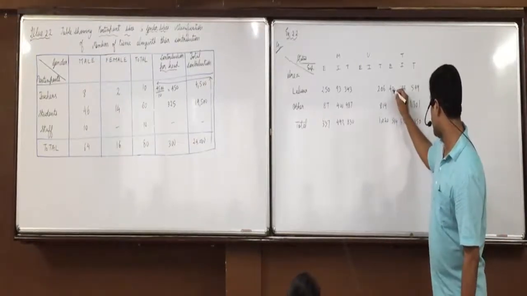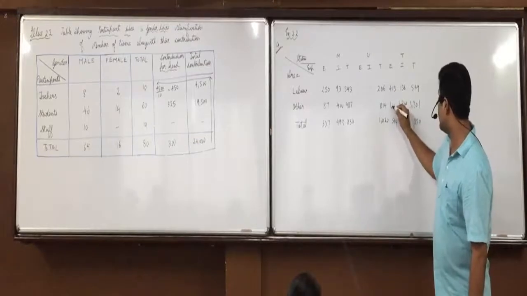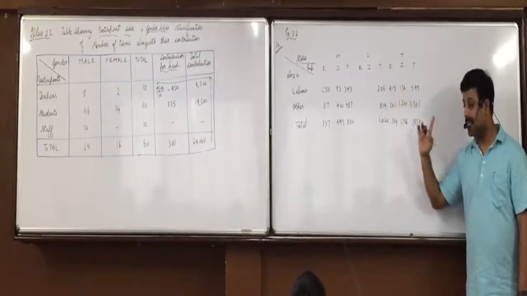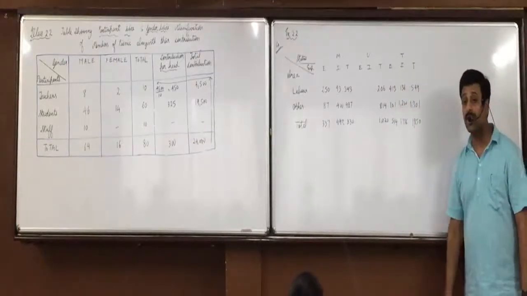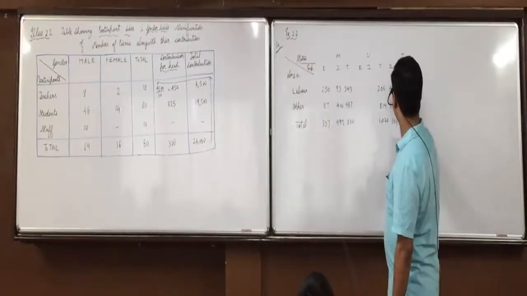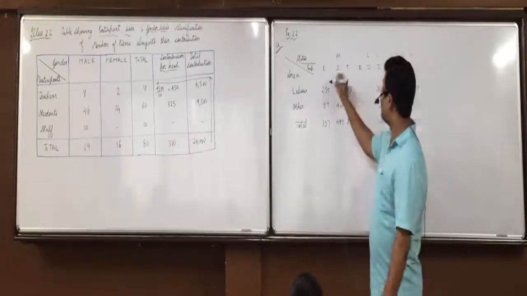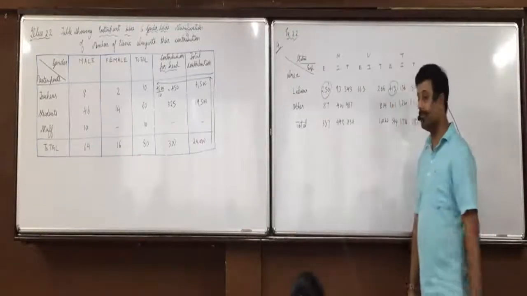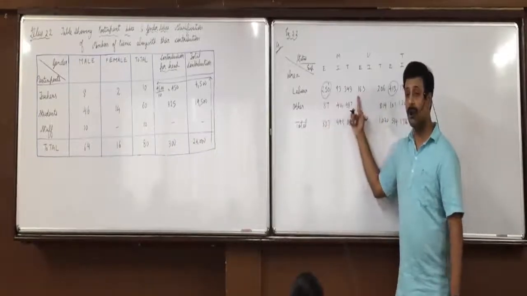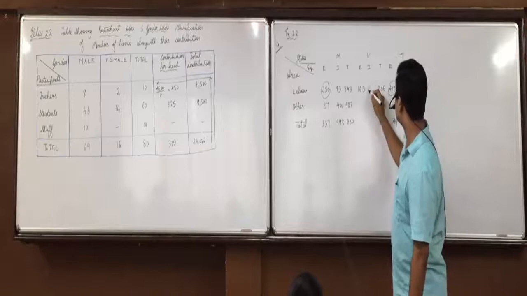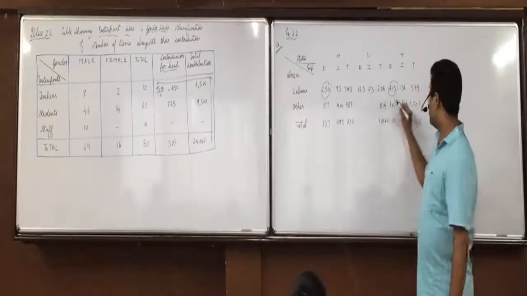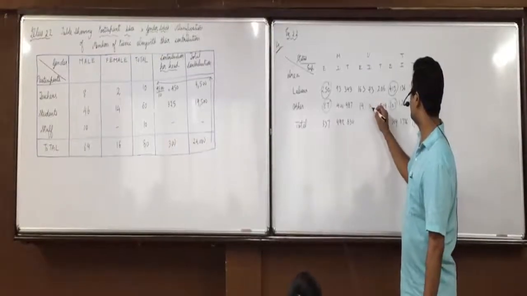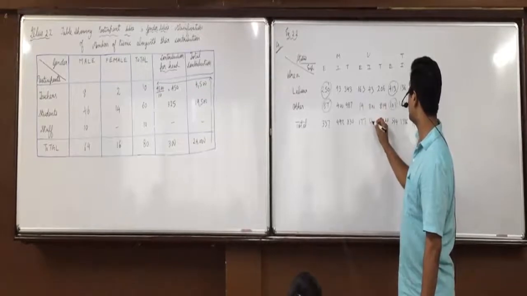549 minus 136, 413. 1301 minus 1200, 101. Any confusion in this? Further, total experience, married experience, 413 minus 250, 163. 206 minus 163, 43. 101 minus 87, 14. 814 minus 14, 800. 177, 843.